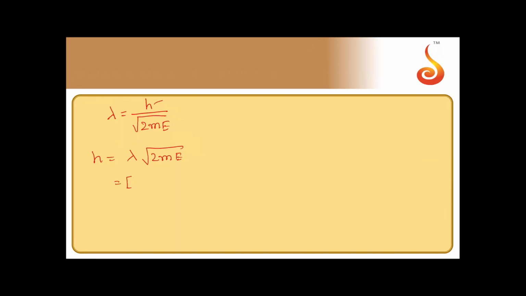So now write the dimensions for this. Lambda is L, m is mass, energy is ML squared T to the power minus 2. So this to the power half, this to the power half. So it will become L, this will become M L, T to the power minus 1. So it will be ML squared T to the power minus 1. That should be option D.